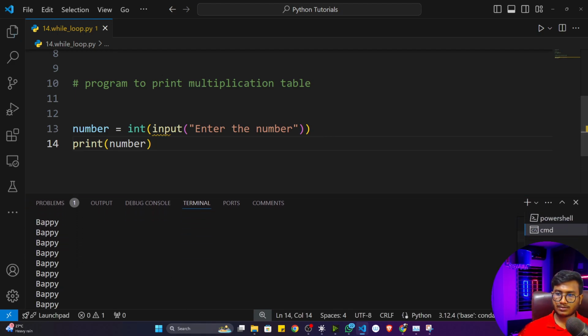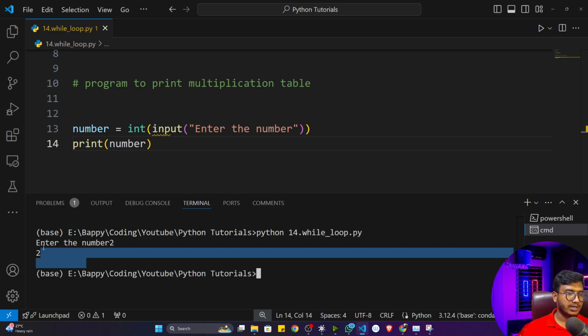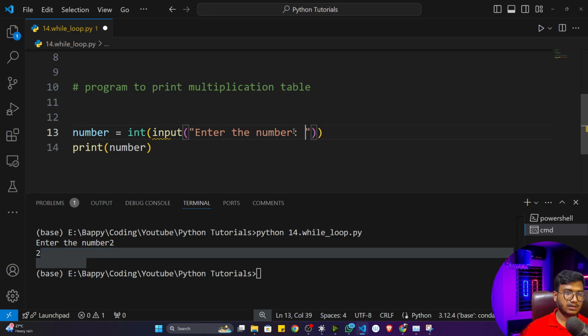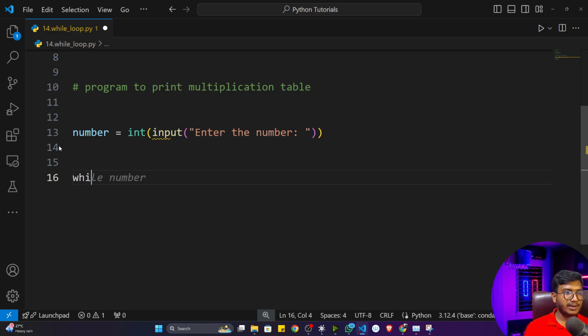So I can execute. Let's say if the number is 2, it will print 2 here. I think I can give this clone here, that will be fine. Here I will take a while loop, and here I have to give a condition. For the multiplication table, how many times will it print? It will print 10 times, I think you know.